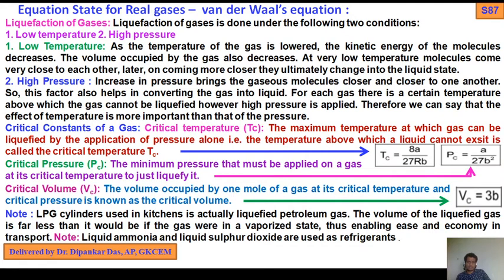So the volume of the liquefied gas is far less than it would be if the gas were in the vaporized state. That is how LPG is preserved, and how liquid ammonia and liquid sulfur dioxide are used as refrigerants. So I have discussed the liquefaction of gases at low temperature and high pressure, and the critical phenomena Pc, Vc, Tc, along with the final expressions and definitions, and also LPG.